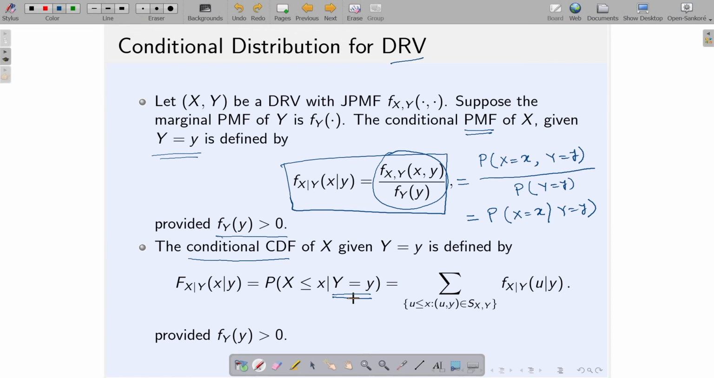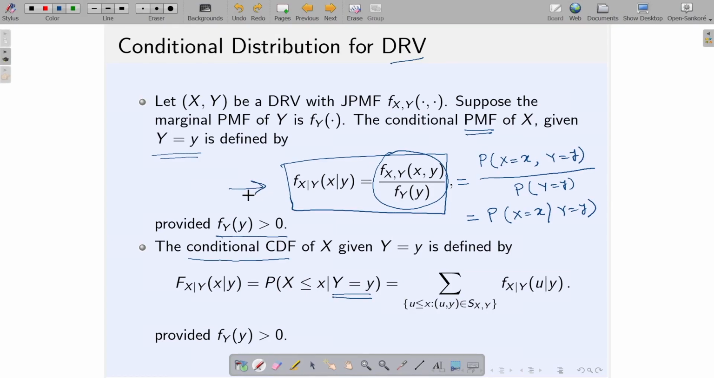In this way I can talk about the conditional distribution for a discrete random variable, and it is a very important thing, as you will see in this course. In most of the cases we are going to talk about the conditional distribution. Keep in mind that in case of the discrete random variable, the conditional PMF of X given Y equals y is defined by this particular expression: the probability that X equals x, Y equals y, divided by the probability that Y equals y, and this is only defined if the probability that Y equals y is strictly greater than 0.